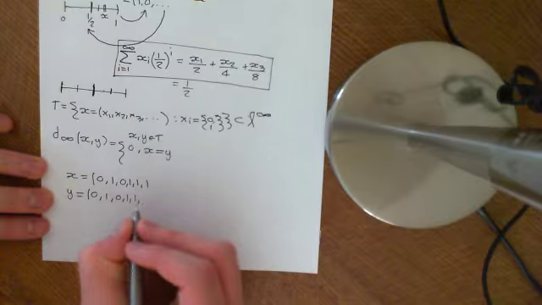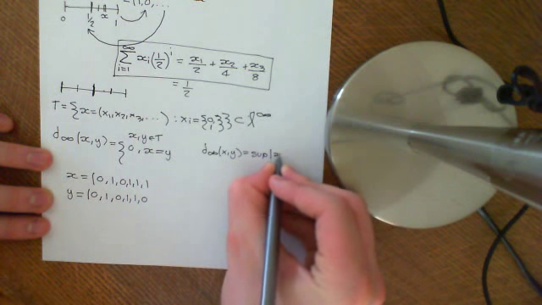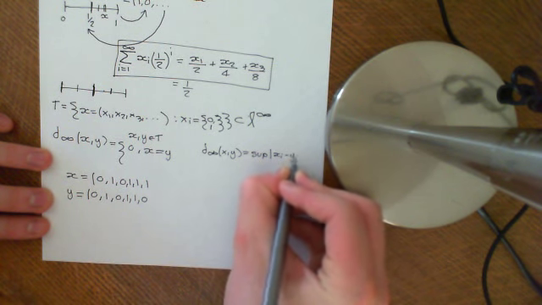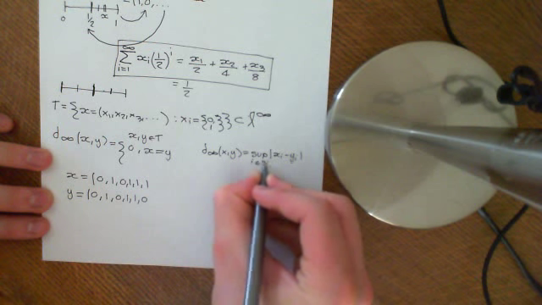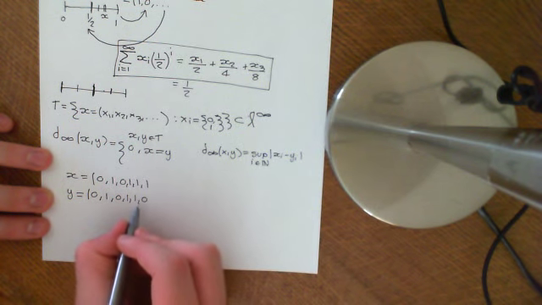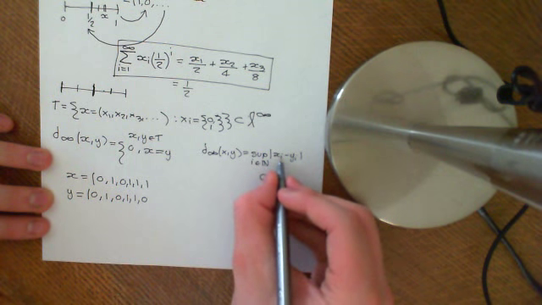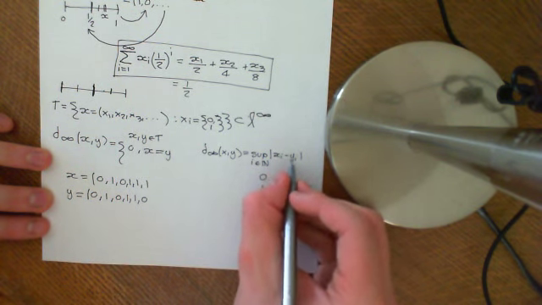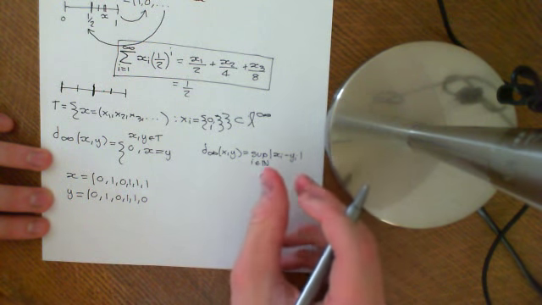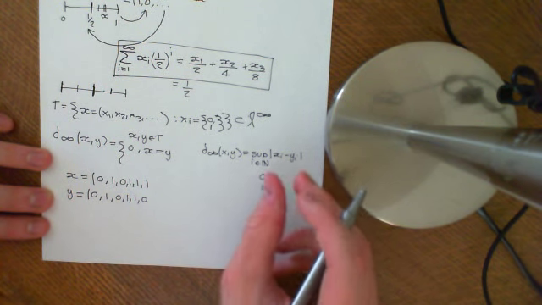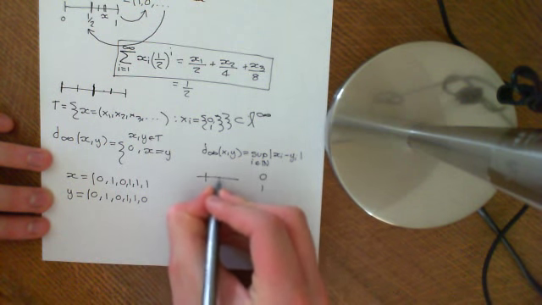So if I look at the distance between x and y, it was defined to be equal to the supremum of the modulus of xi minus yi over i an element of the natural numbers. Well, the only values xi minus yi can take on are 0 or 1, because xi can be 0 or 1 and yi can be 0 or 1.